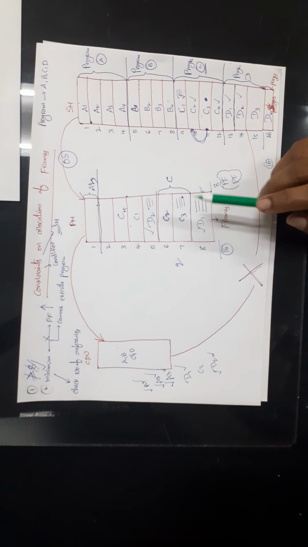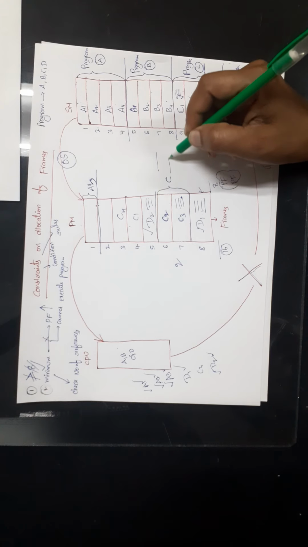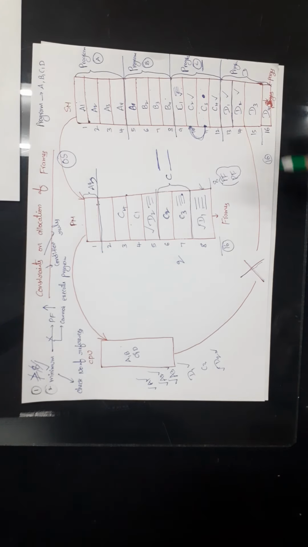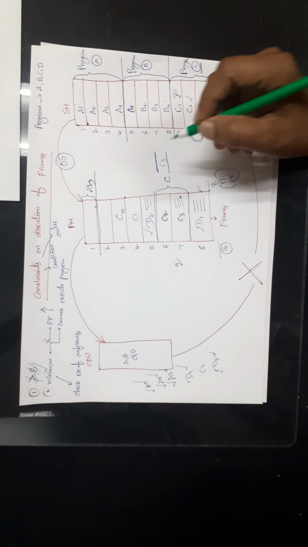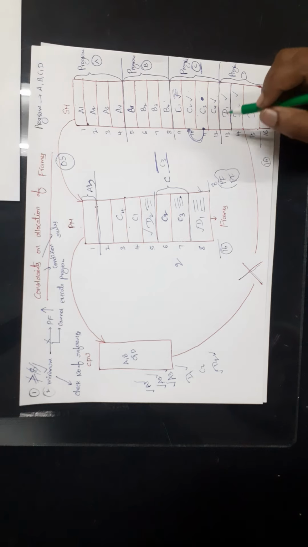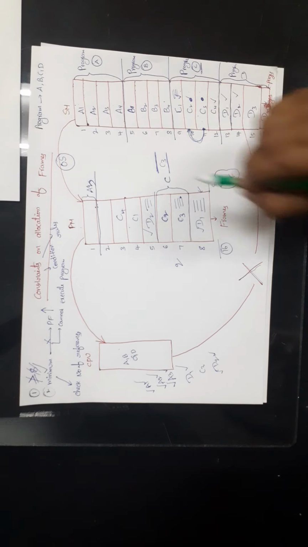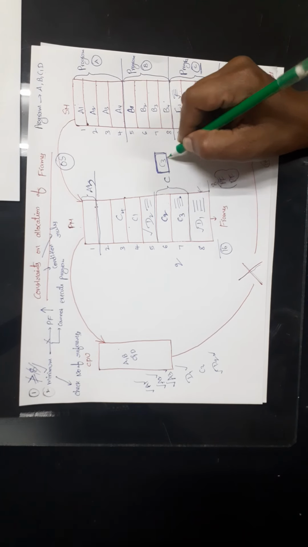For example, if you do not allocate 2 frames for the process C, let us assume that we have allocated only 1 frame for the process. Then whenever we want to execute C3 data, we should load C3, and in order to execute C3, we require C1, right? We require C2, right? But we cannot load C2 because we have allocated only 1 frame for the process C.